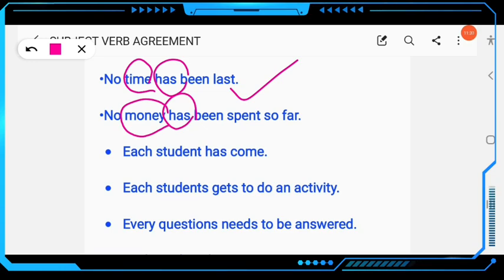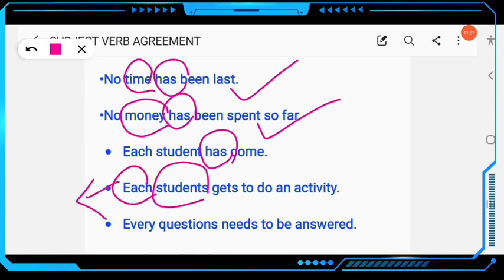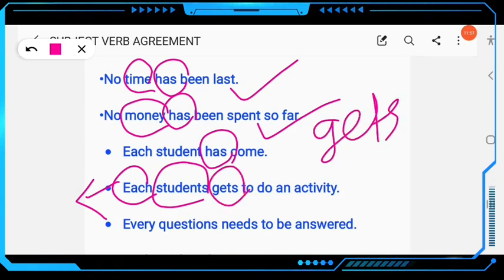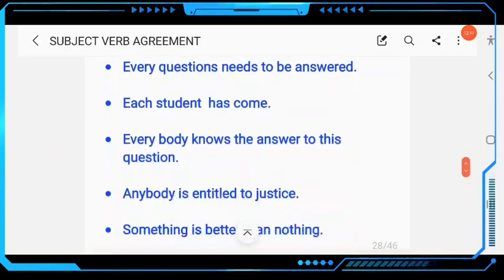Then if a sentence starts with each, the verb must be singular. Each student or each students, whatever may be the sentence, if the sentence starts with each, the verb must be singular. Each student has come. Each students gets, this is singular gets. Here plural doesn't matter, the sentence starts with each. Every question needs to be answered. Every question, and the sentence starts with every, so singular needs. Every boy is present in the class, not are. Each student has come.